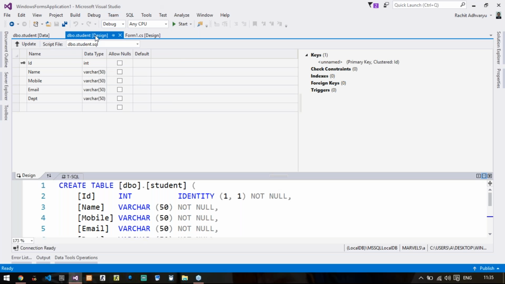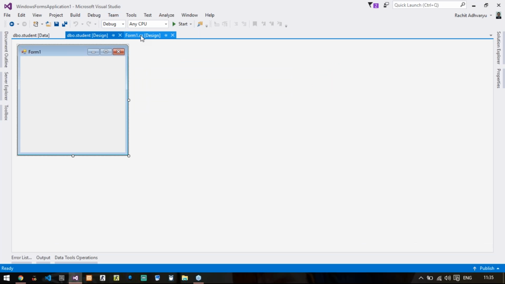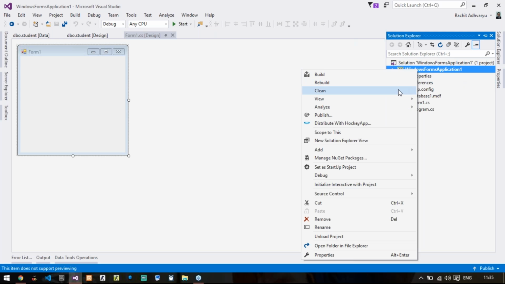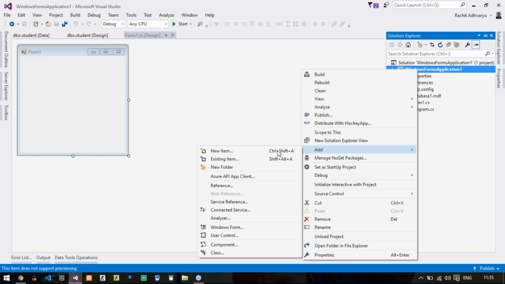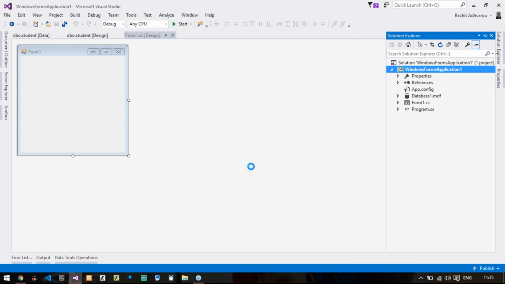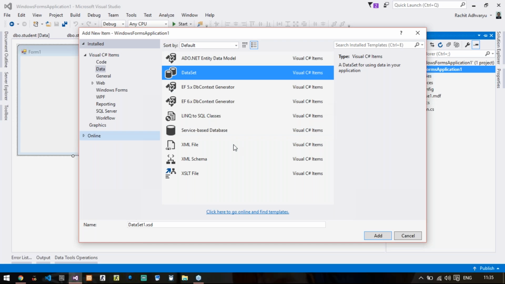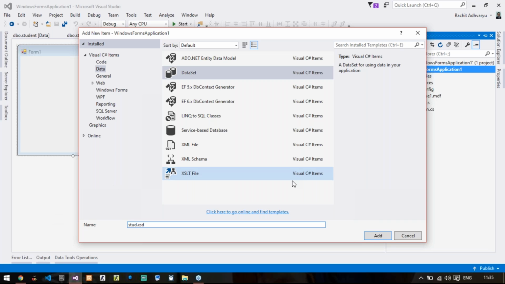So what I will do is go back to my Solution Explorer, right click on my Windows Forms application name, go to add new item, and in that pop-up box we'll select data on the left panel and then dataset on the right or center panel. If you want, you can rename this dataset to whatever name you like. Let me say stud.xsd, that is the dataset file. So click on add.